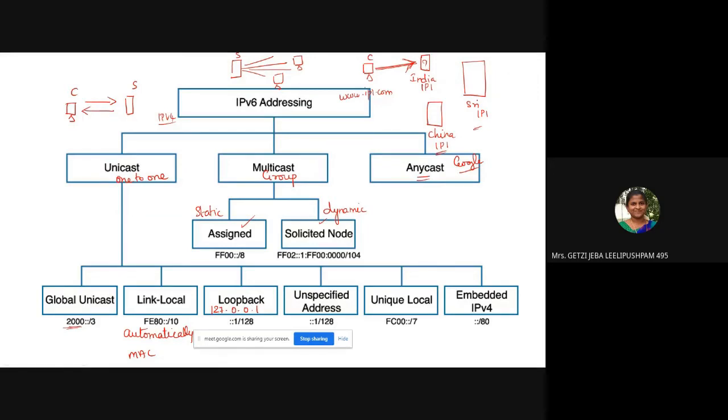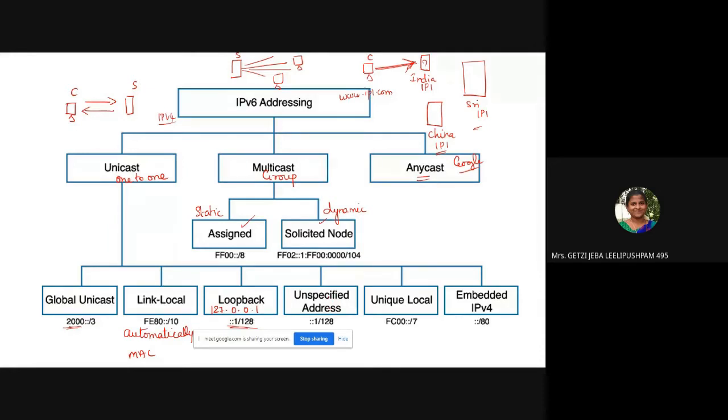Once you install all the networking drivers, the first thing you will do is ping 127.0.0.1. What does that mean? You are checking whether the TCP/IP stack is installed properly. Similarly, the loopback address for IP version 6 is ::1/128. Okay.